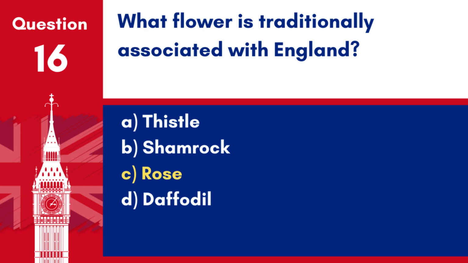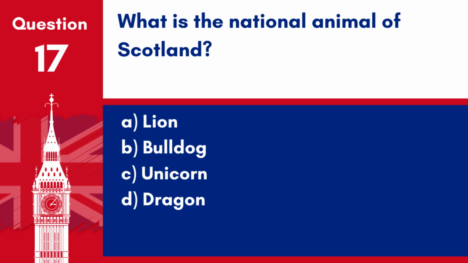Answer C. Rose. The rose is traditionally associated with England and is often used as a national symbol. Question 17. What is the national animal of Scotland? A. Lion. B. Bulldog. C. Unicorn. D. Dragon. Answer C. Unicorn. The unicorn is the national animal of Scotland, symbolizing purity and power.